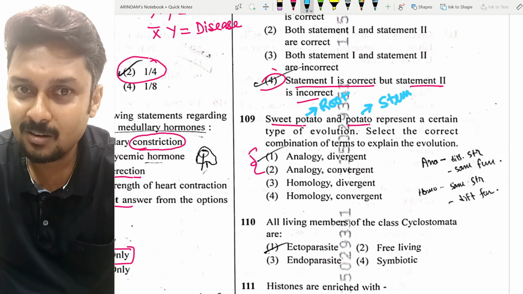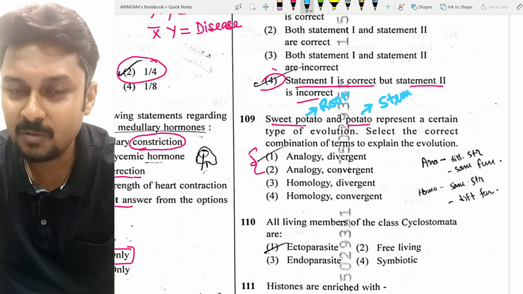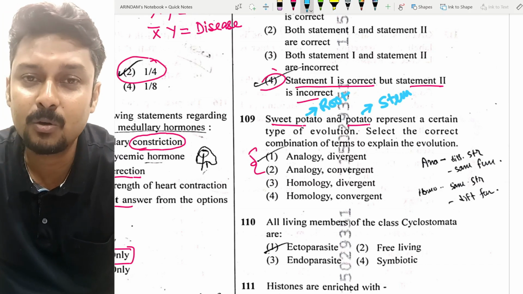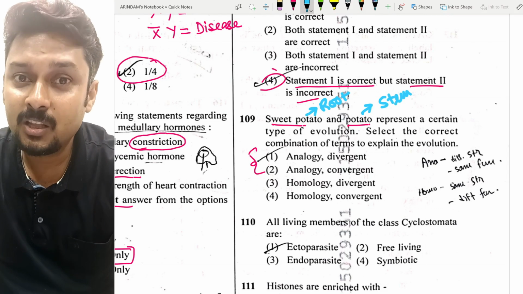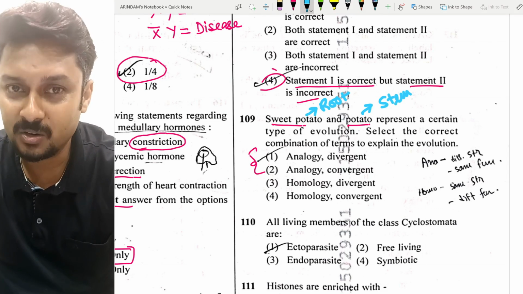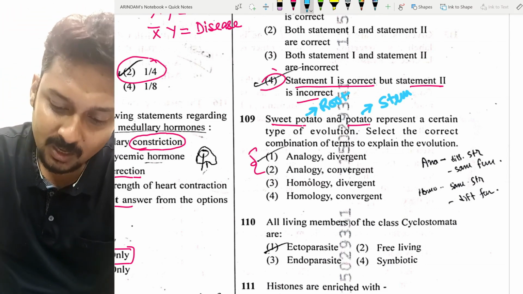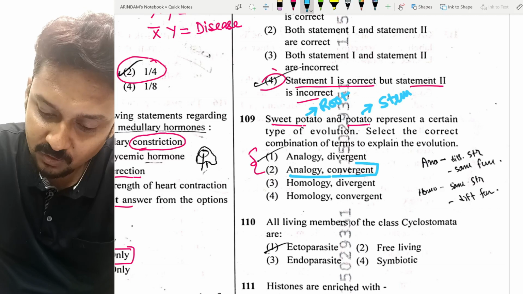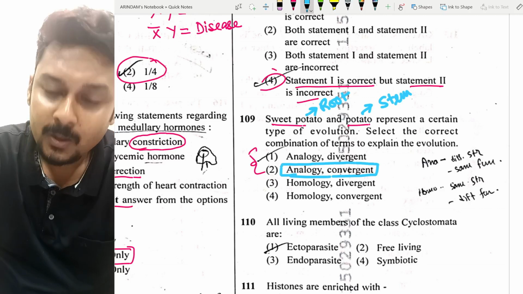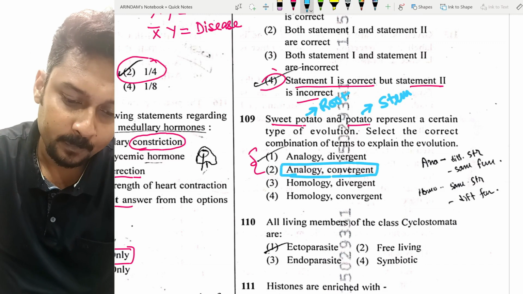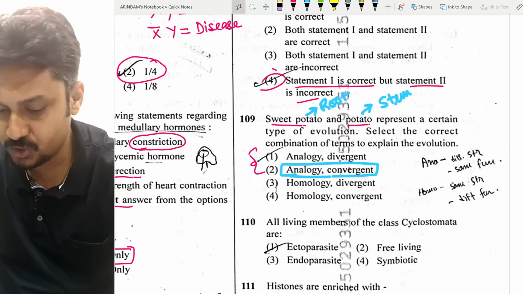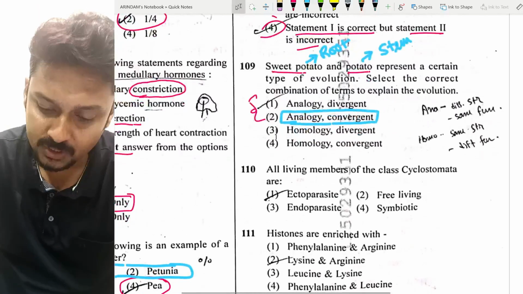They are structurally not the same, different parts of the plant. They develop from the modification of different parts of the plant. So functionally they come close to each other, but not structurally. That's why they support convergent evolution, not divergent. Remember that: analogous organs support convergent evolution. For question number 109, option number 2 is correct.